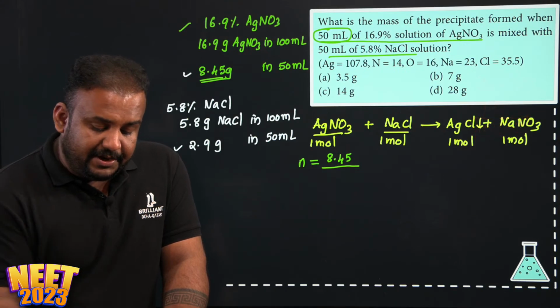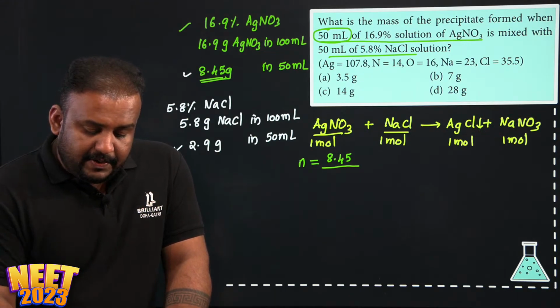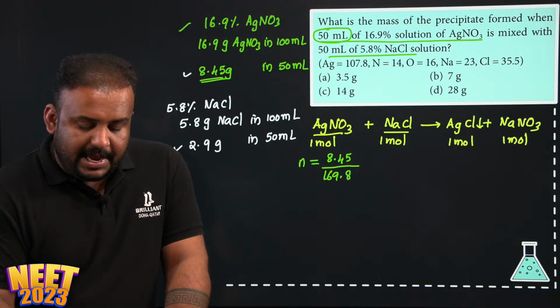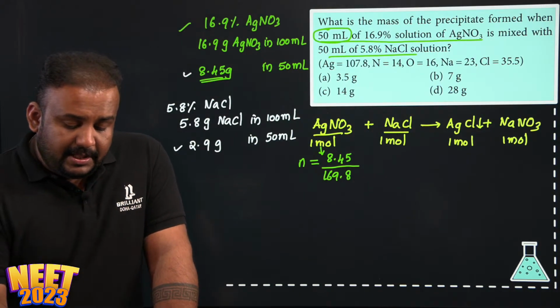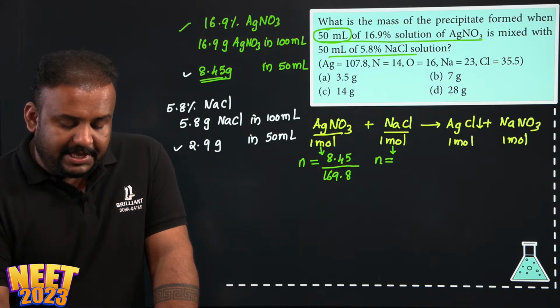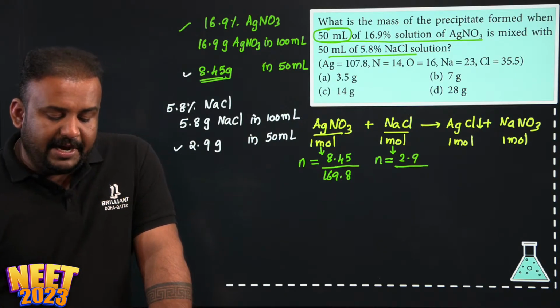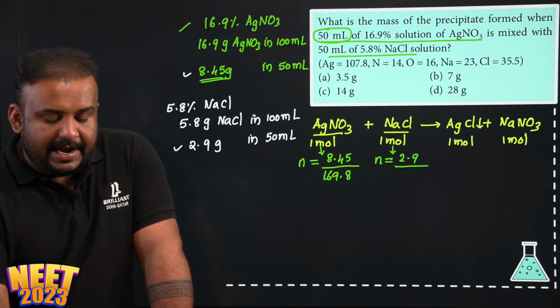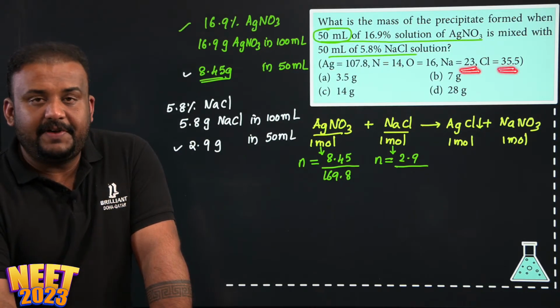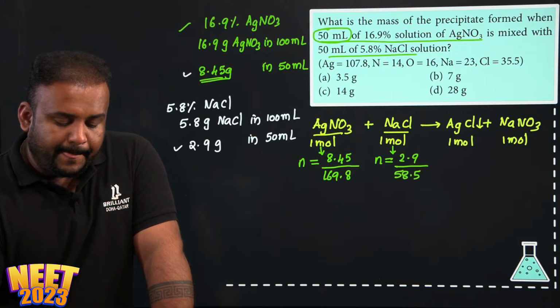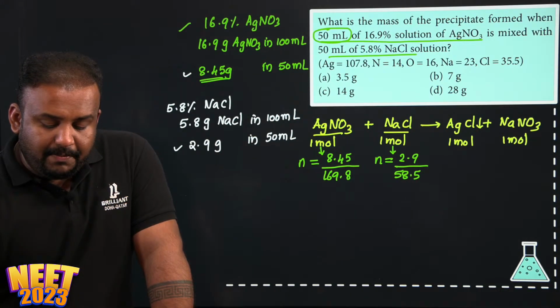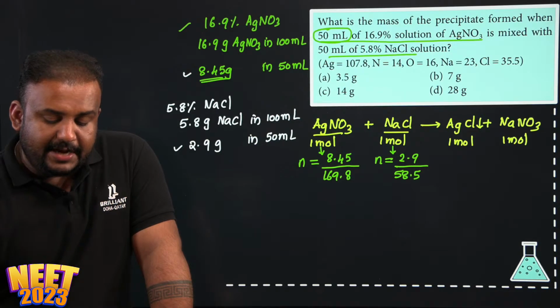169.8 is the molecular weight of AgNO3. So that will be the number of moles of AgNO3 reacting, correct? Then how much will be the number of moles of NaCl reacting? For NaCl also same thing, number of moles is equal to the mass 2.9 divided by what is the molecular weight of NaCl? NaCl is 23 plus 35.5 which is 58.5. So you see how many moles is that.